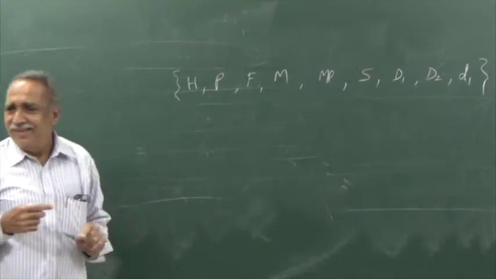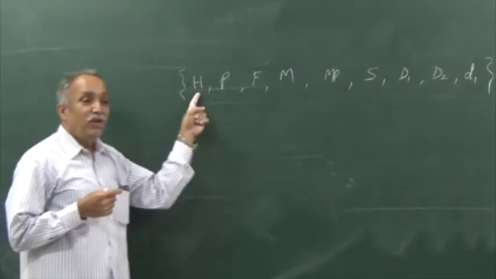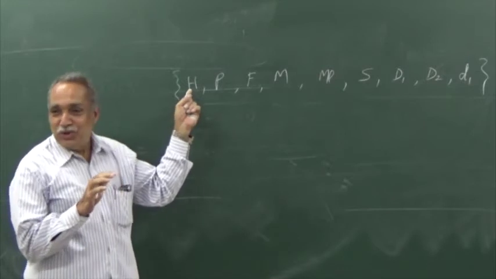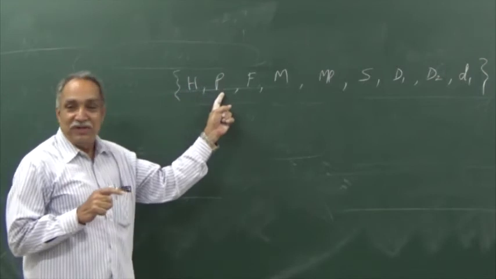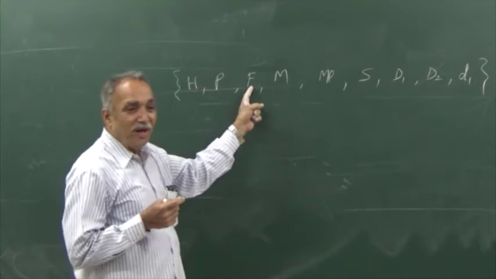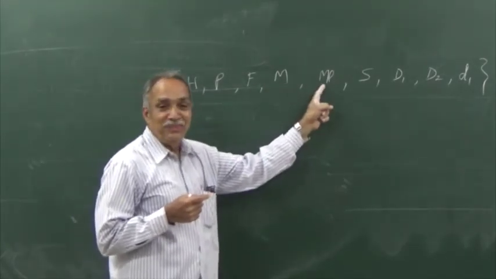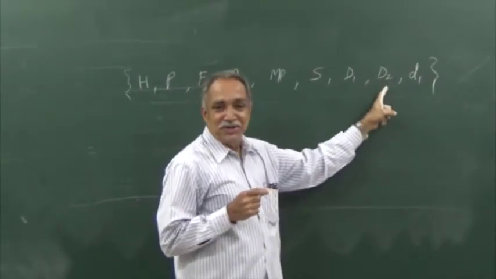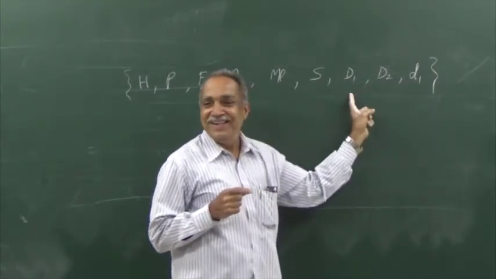This is a collection of members of a family. Head of the family, I assume the head is a male. This is his partner, wife. This is the father, father of H, mother, mother-in-law, son, only one son he has. Two daughters. She is the daughter of D1, small d1.